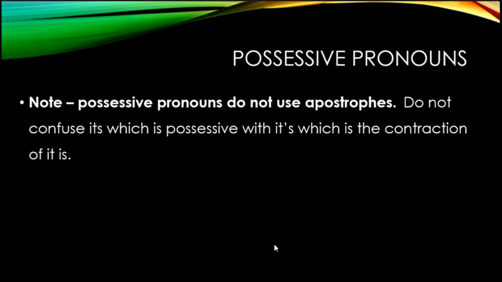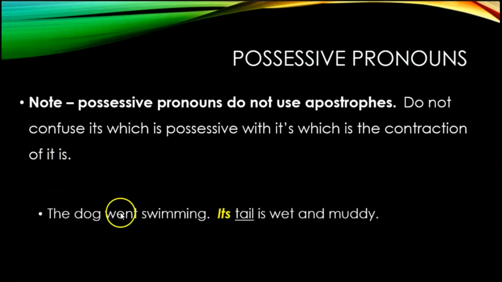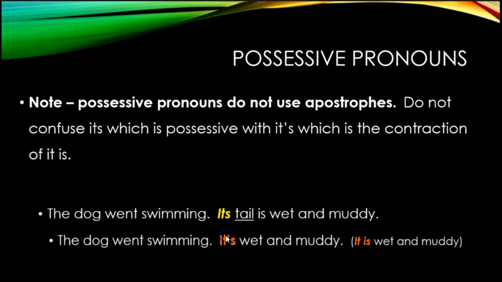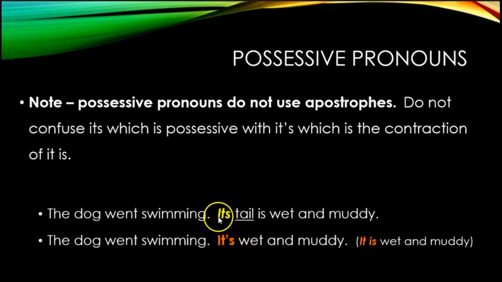One last note on possessive pronouns. Possessive pronouns don't use apostrophes. Do not confuse its without the apostrophe, which is possessive, with it's, with the apostrophe, which is a contraction of it is. So, an example: the dog went swimming. Its tail is wet and muddy. Its here is referring to dog. It's possessive. Its tail. Tail is being owned by the dog. No apostrophe.